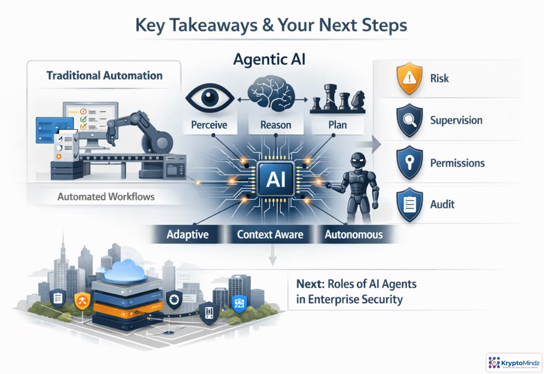The core takeaway is balance. Traditional automation still handles predictable work well. Agentic AI extends that foundation by perceiving context, reasoning, planning, and acting under uncertainty. The key is governance. Match autonomy to risk, supervision, permissions, and auditability. Next, we'll examine where AI agents fit across the enterprise security stack.